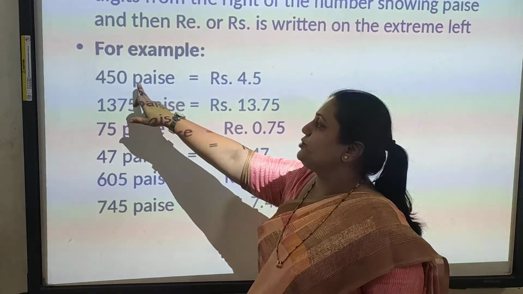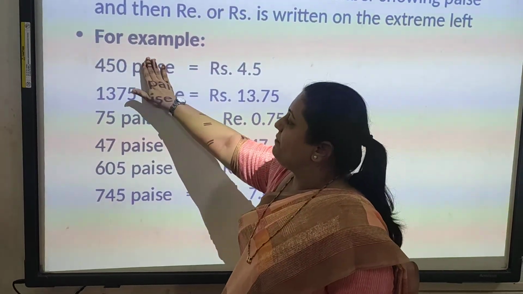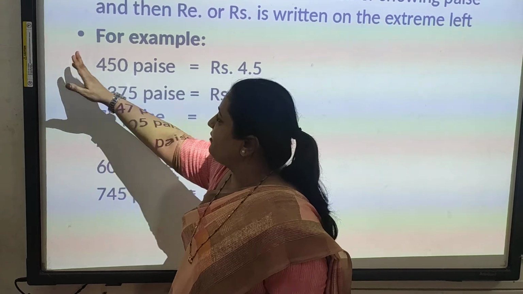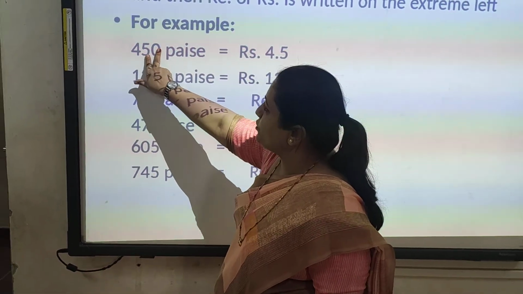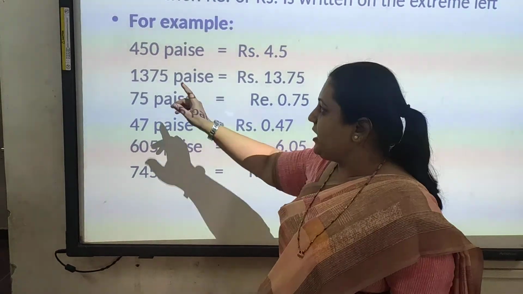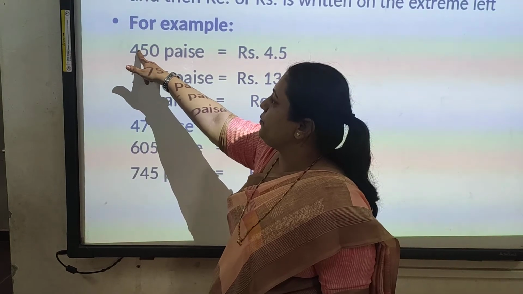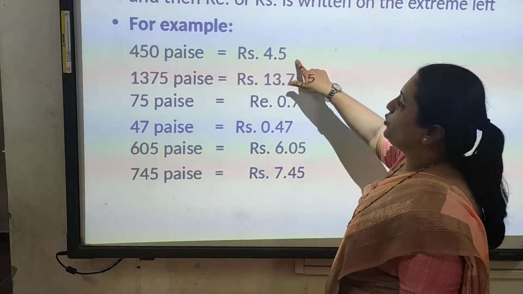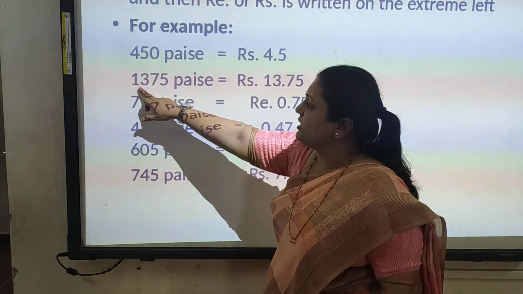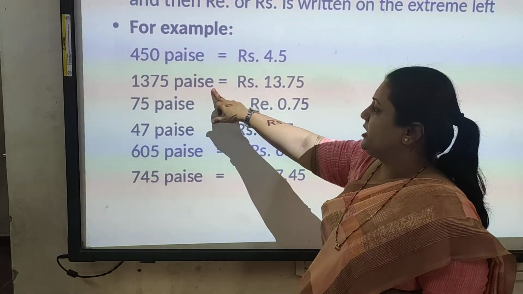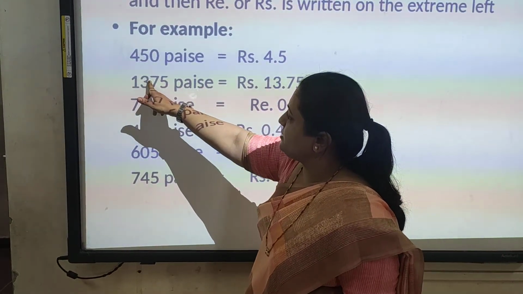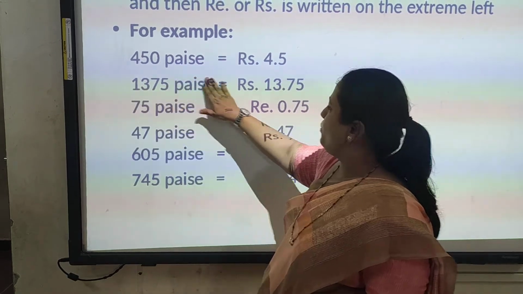Here it is the opposite. We have to remove paise and add rupees on the left hand side, and leave 2 numbers from our right side and give 1 decimal point here. So it will be rupees 4.5. So 1375 paise. Leave 2 numbers, give a decimal point and add rupees here, remove paisa.